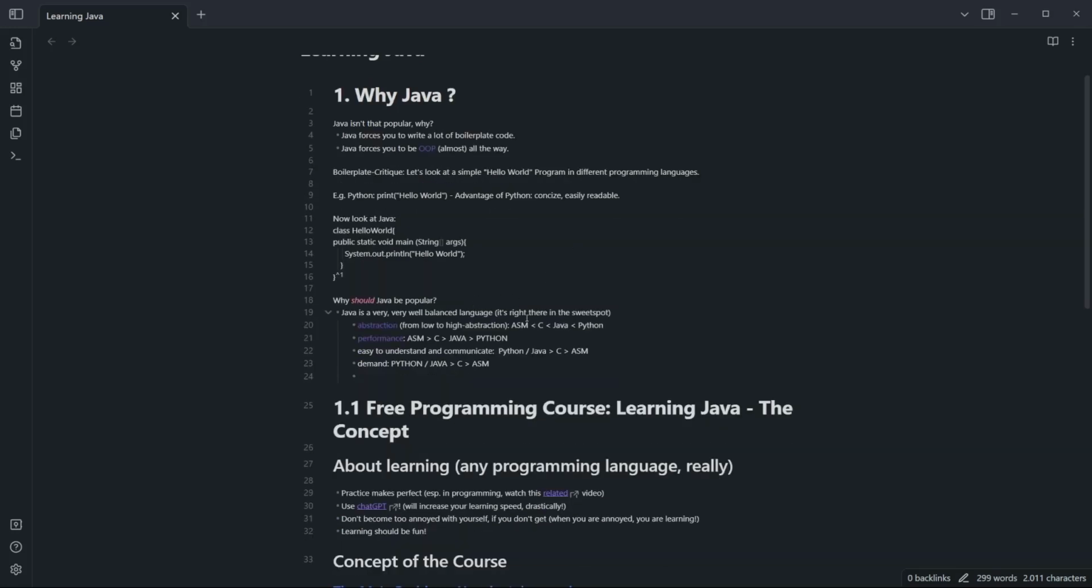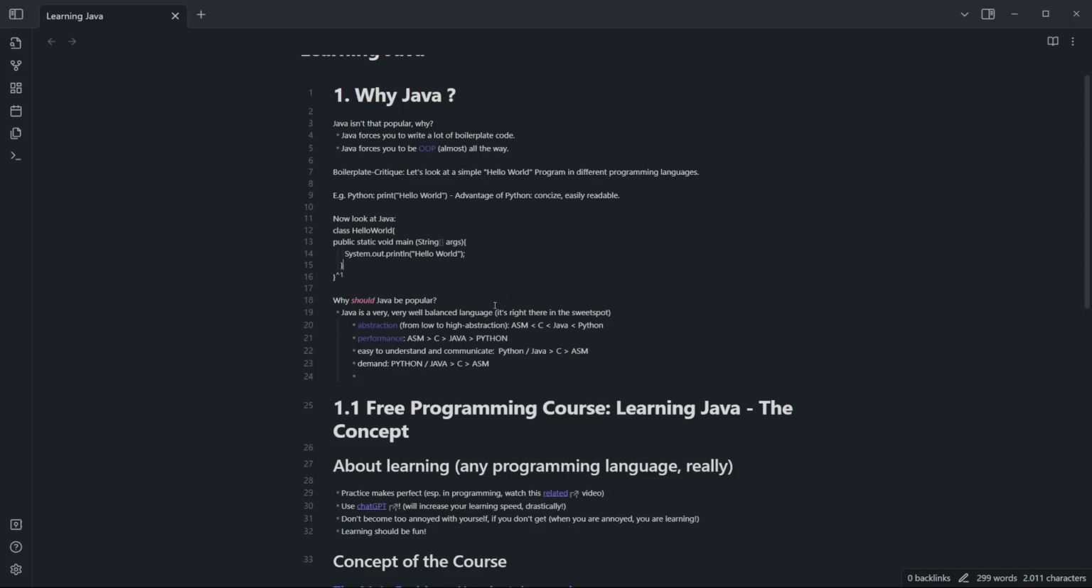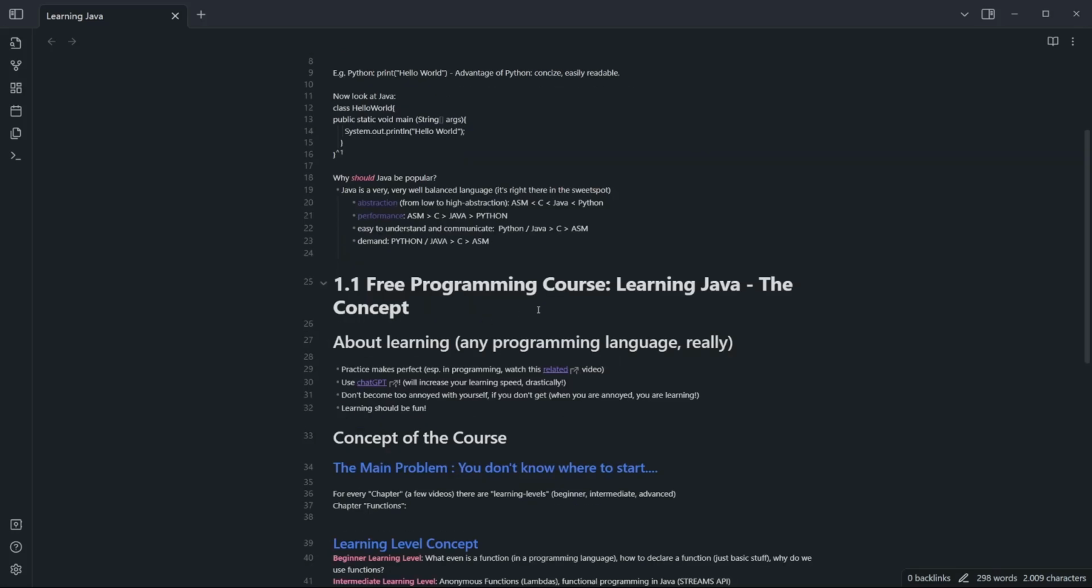Of course, what I mean by that is that Java is so well balanced that it's actually a decent language. And if you're interested in getting a job with a programming language, you should probably study Java, and not Golang or Rust, because the demand is not that high. But I talked about it in the previous video, so I don't want to repeat myself here. Today we'll talk about the course, my free YouTube course in Java, and we'll talk about the concept. Of course, I won't talk about all the topics we will cover.